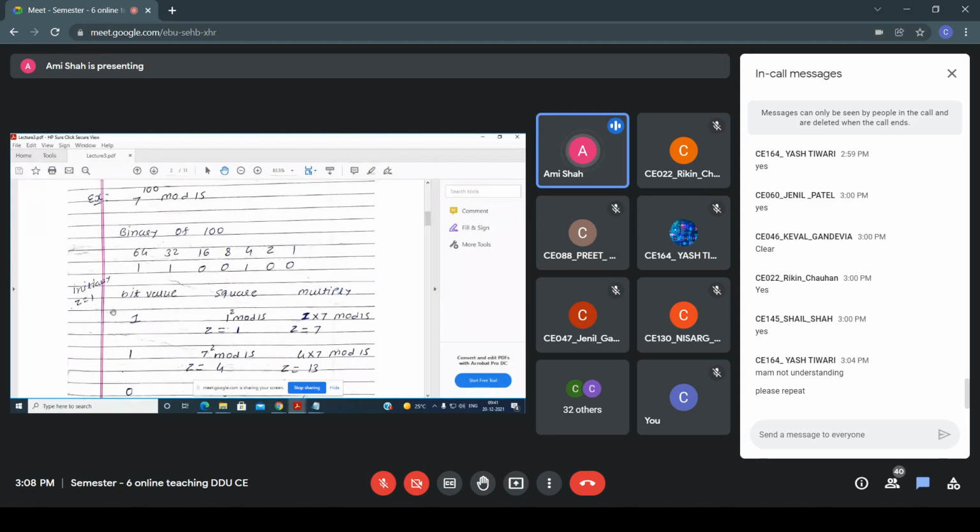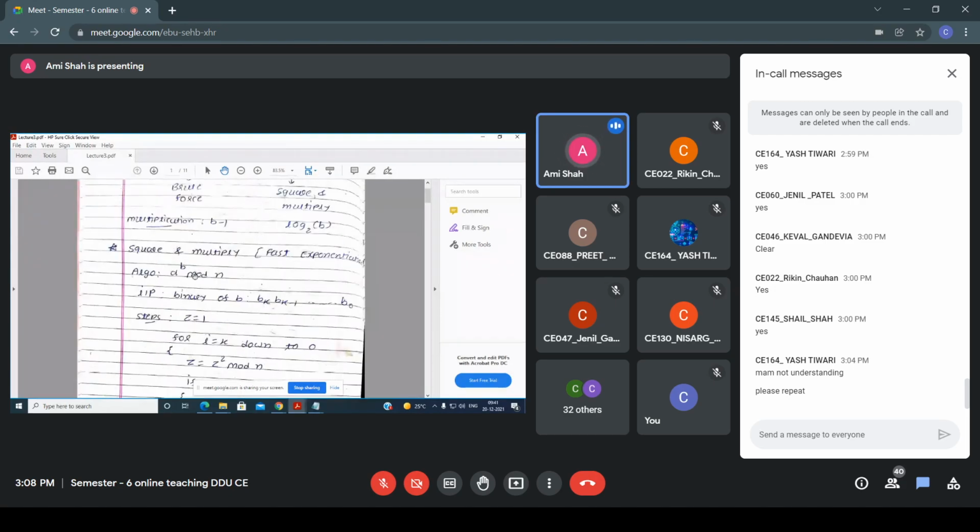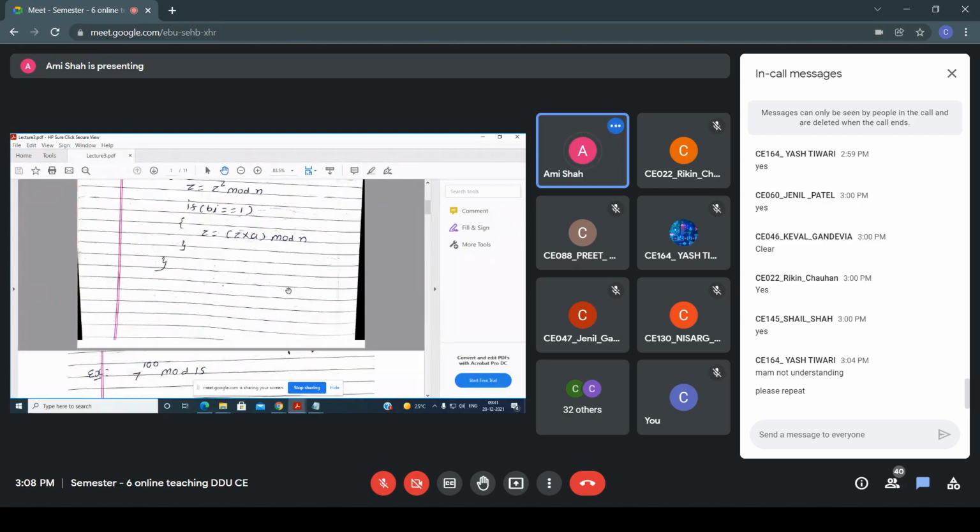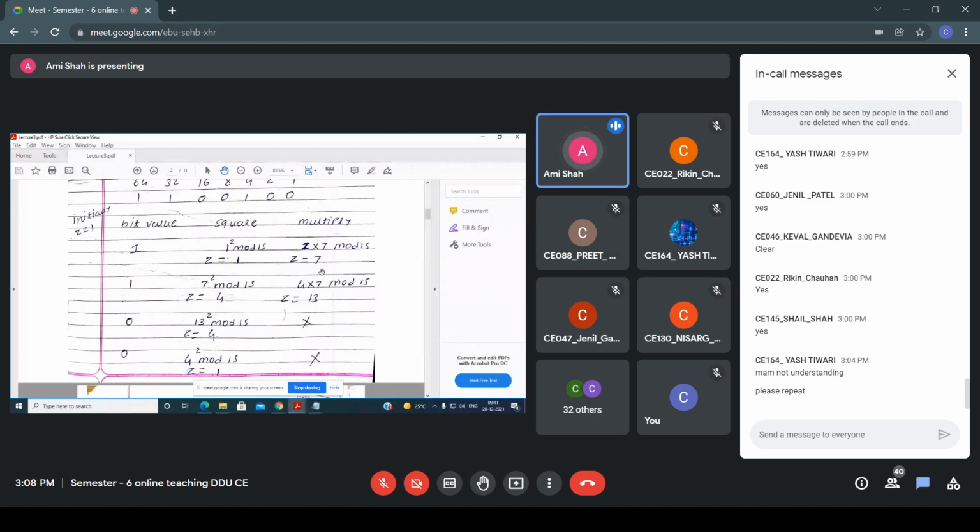Here the bit is 1, so I am writing z equals z cross a, because initially it is a raised to b mod n, right? So that means I am getting 7. Again I am taking the next bit 1, so now 7 square mod 15, and I get 4. Now again you have to check whether the bit is 1, then calculate z into a mod n, right?